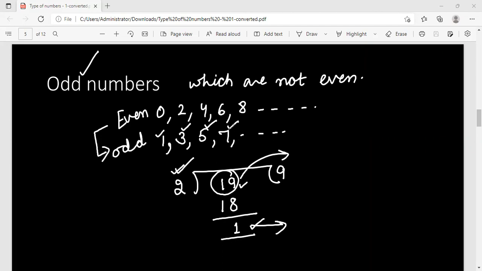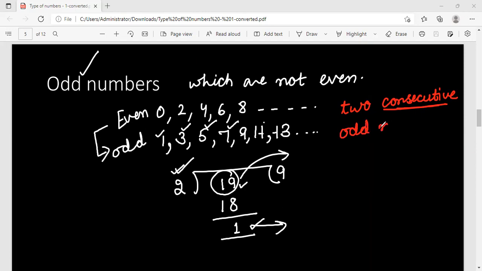What should be the next odd number after 7? We should add 2 to that, 9. Now what should it be? It will be 9 plus 2, 11. 11 plus 2 will be 13. So whenever we take two consecutive odd numbers, now this is a new word for you, consecutive, adjacent, they are neighbors to each other.